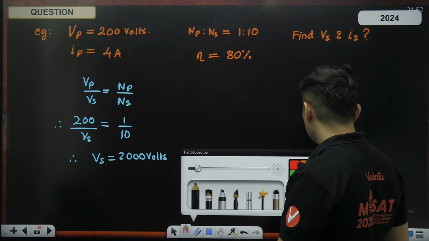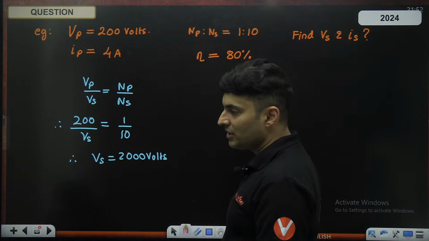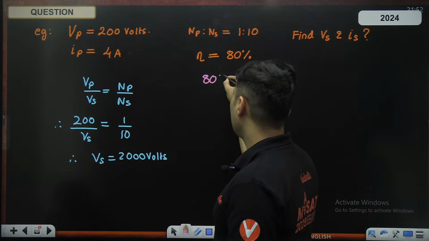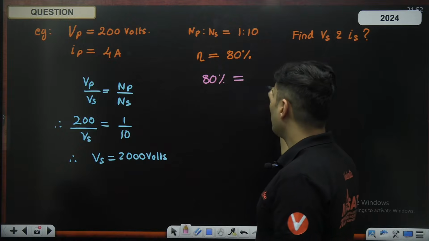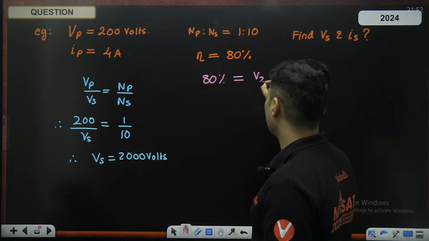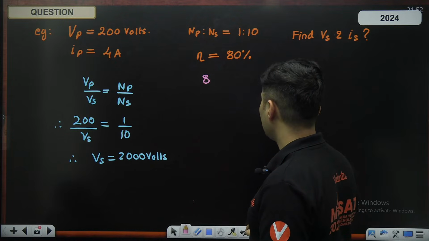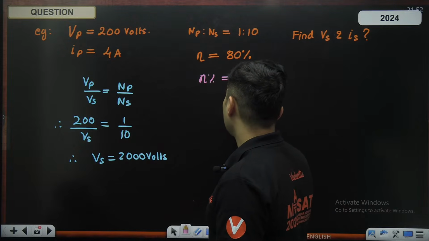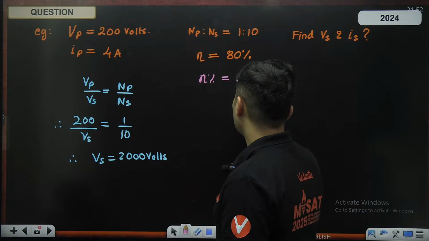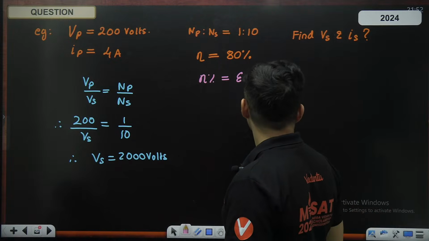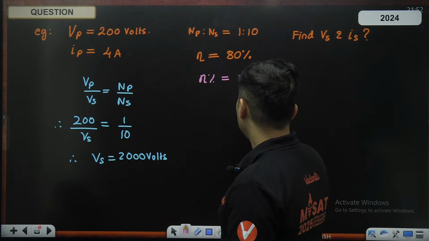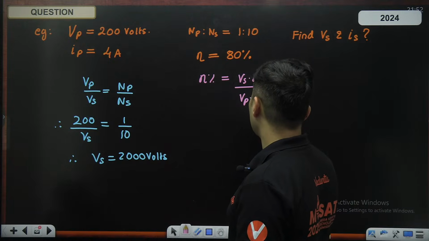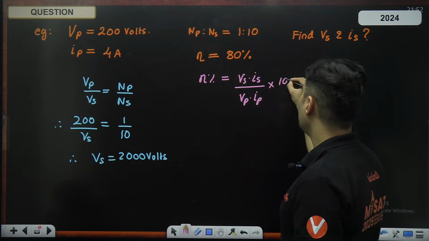So what I will do is, because 80% efficiency is mentioned, that 80% is basically output by input. If you want, I can write it down like this: percentage efficiency is V secondary into current secondary upon V primary into current primary, into 100.